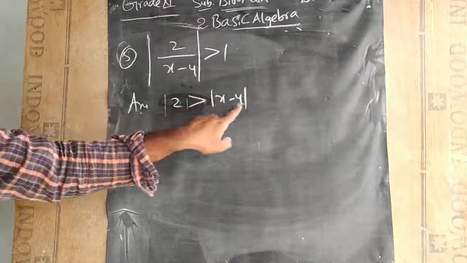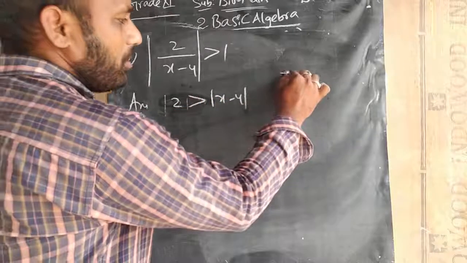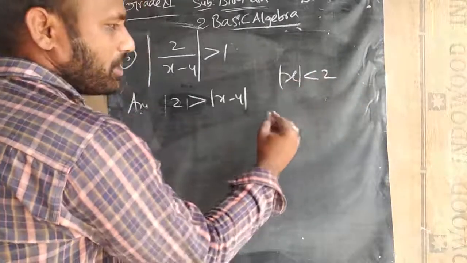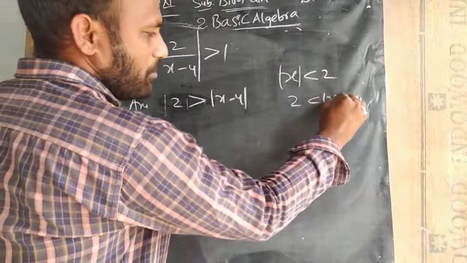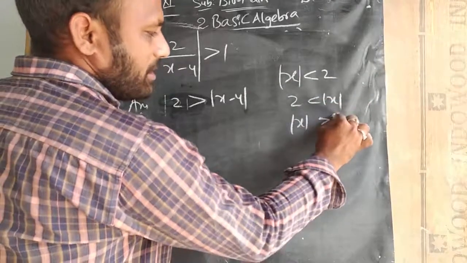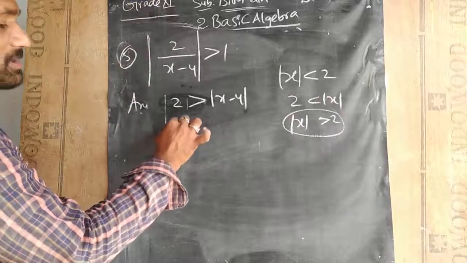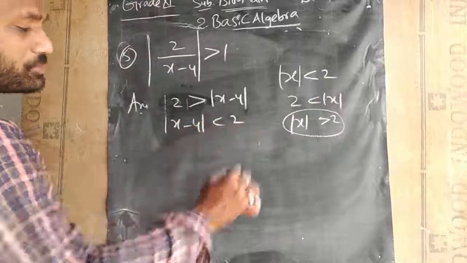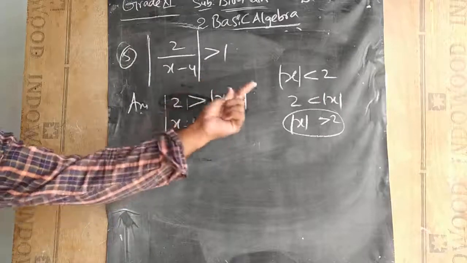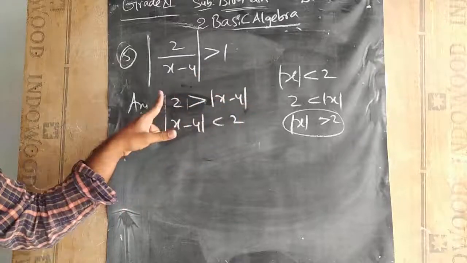If I am interchanging these, students, there is one rule. If I am saying |x| is less than 2, it's okay. If I am saying 2 is less than |x|, then if I am interchanging this, the inequality will change. So the answer will be |x - 4| < 2. Since I am interchanging the variable to the other side, the inequality will change.